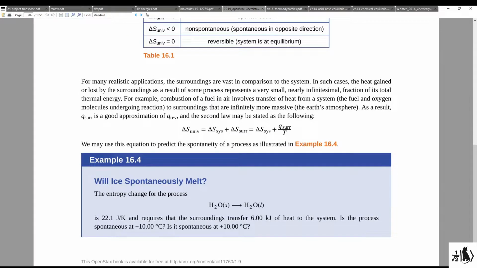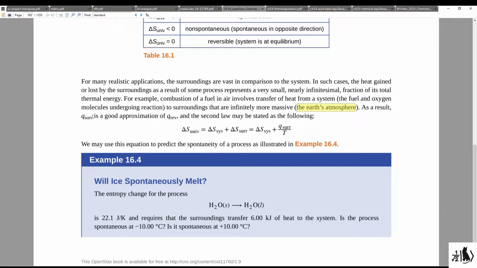Your book rightfully points out that for many realistic applications, the surroundings are vast in comparison to the system. In such cases, the heat gained or lost by the surroundings as a result of some process represents a very small, nearly infinitesimal fraction of its total thermal energy. For example, a combustion of a fuel and air involves transfer of heat from a system to surroundings that are infinitely more massive, such as the Earth's atmosphere.